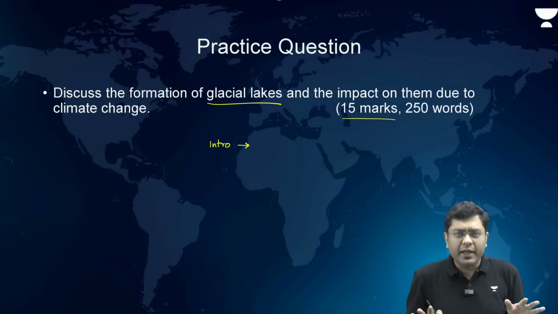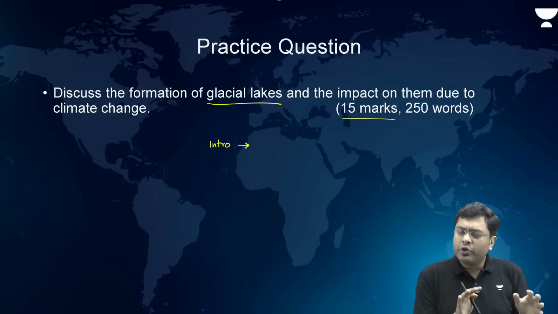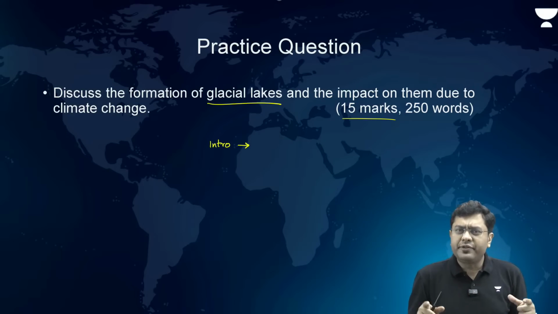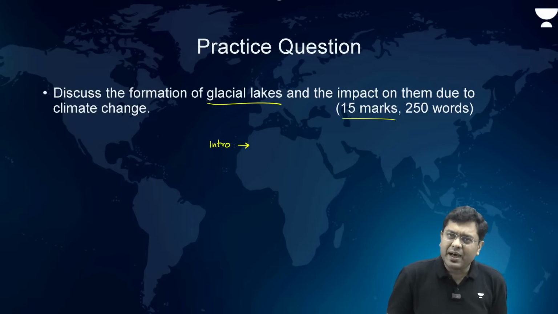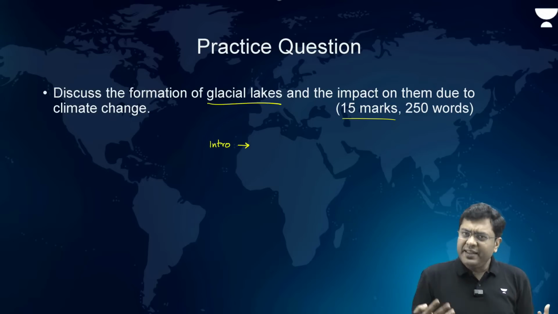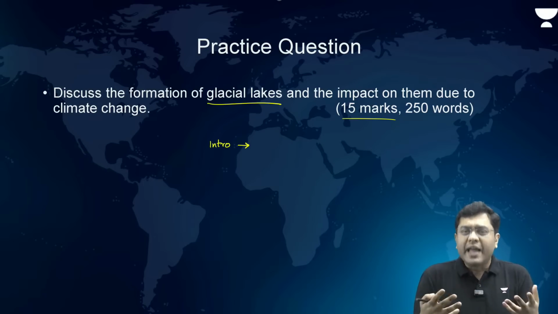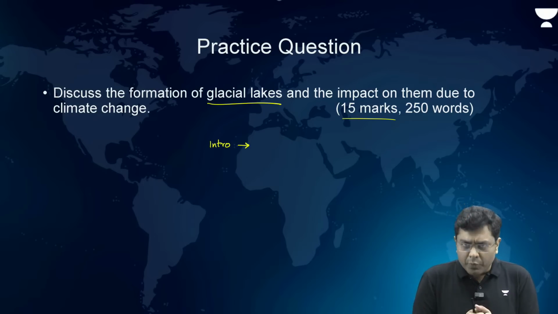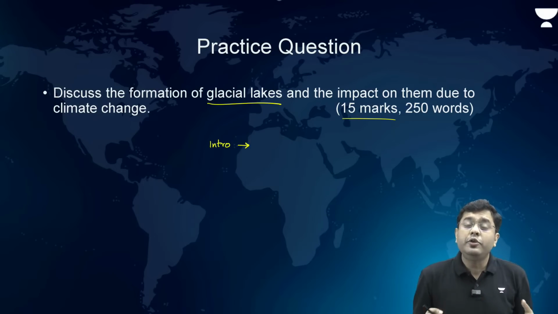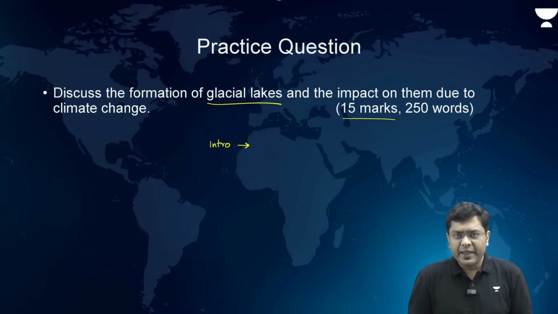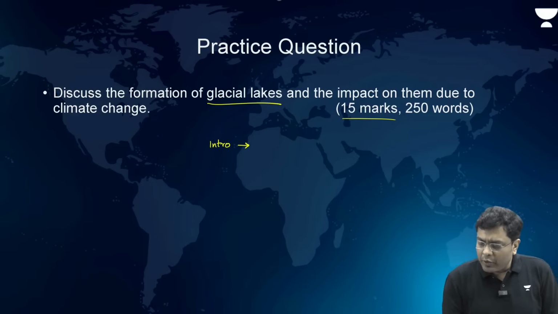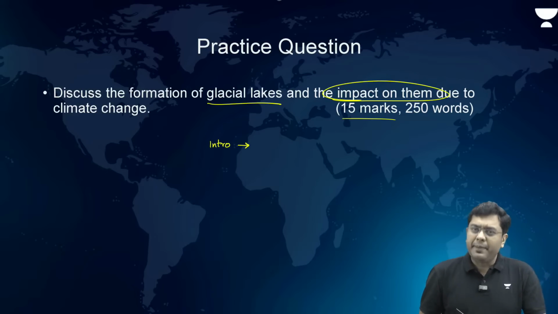Draw a basic reference image of the glacial lakes, and then start explaining that these glacial lakes, when they are increasing in number due to increased melt, can induce a greater probability of floods and breach of the moraine structures, leading to much greater devastation. And then after that, talk about the impact due to climate change.